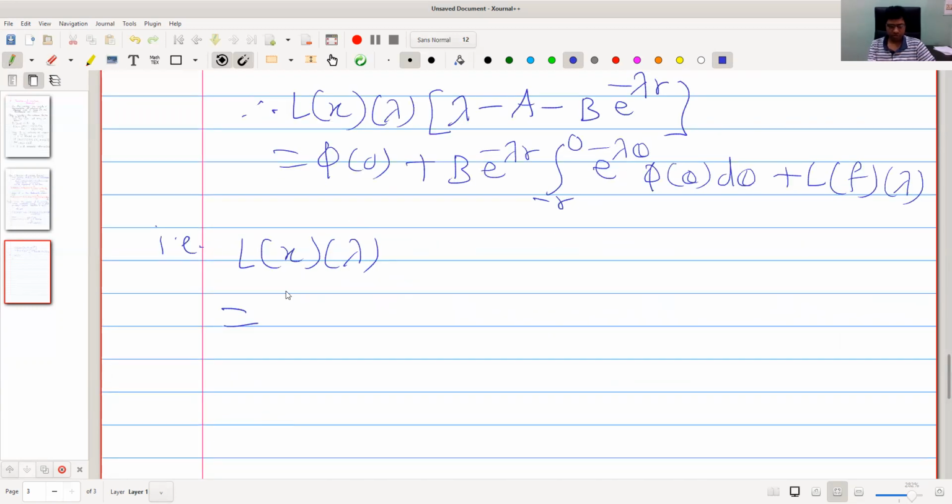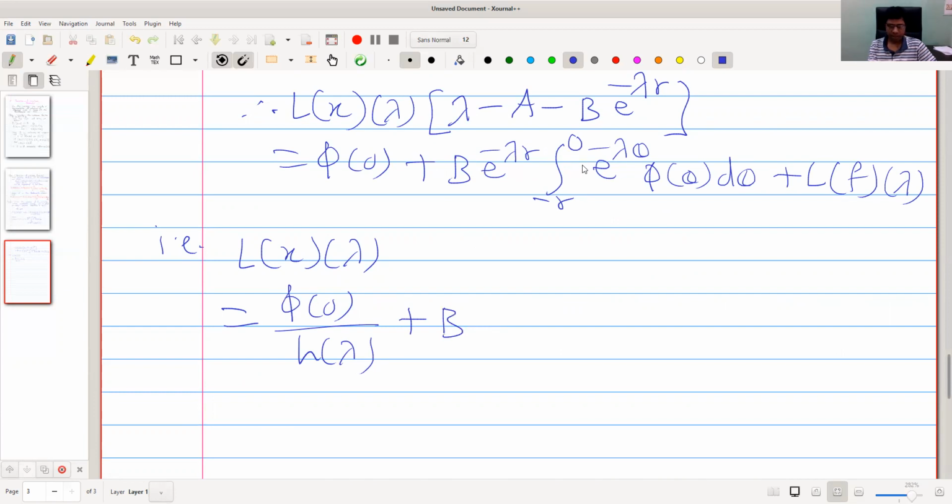phi of 0 divided by h of lambda plus b. We may take this term e raised to minus lambda r inside the integral.